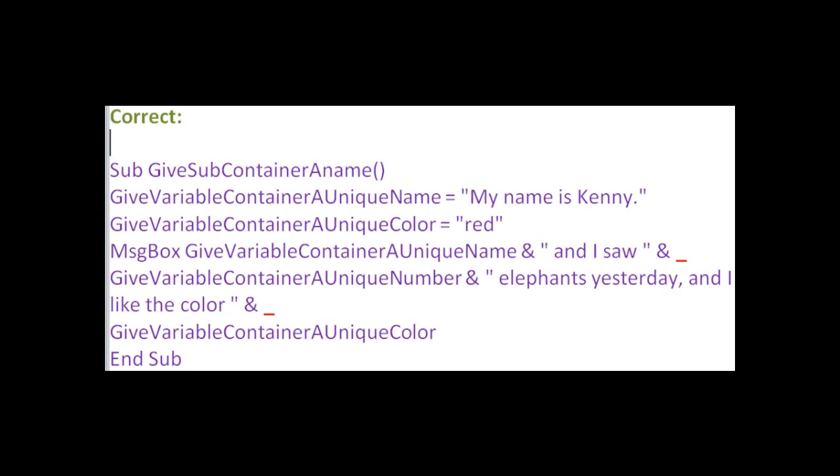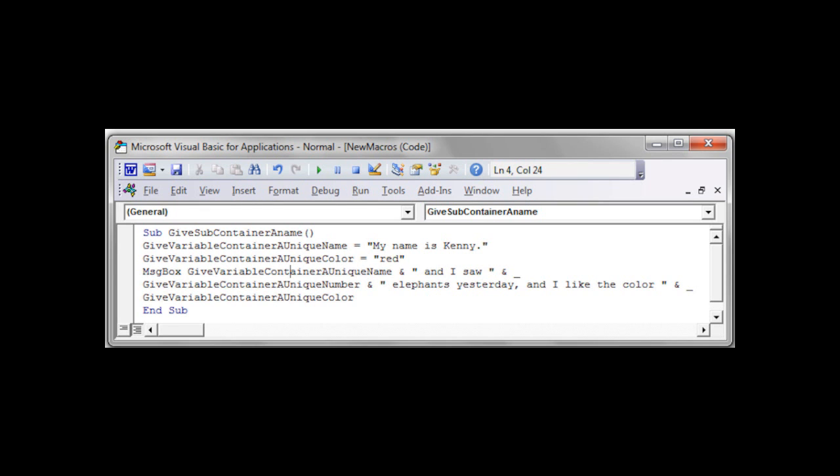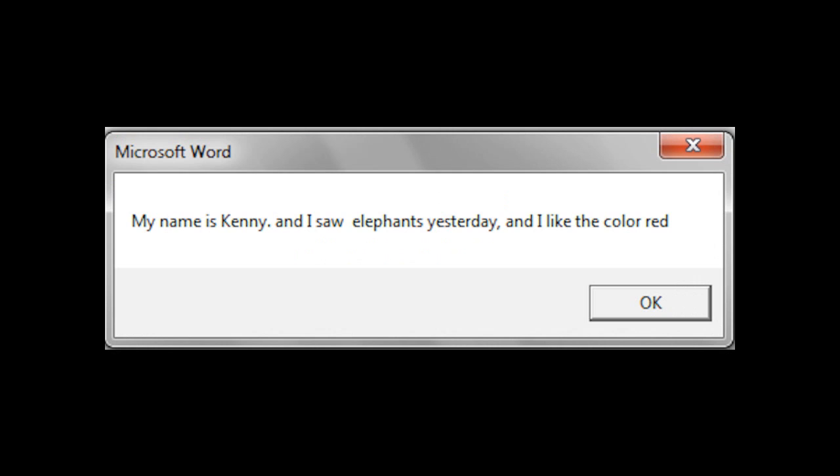This one is what it looks like using the underscores to break the text up in the VBA module. And notice, it's all black text, meaning that the VBA module has accepted it. It will run and execute that properly. That is the result of breaking it up, but it still runs because I have broken it up correctly.